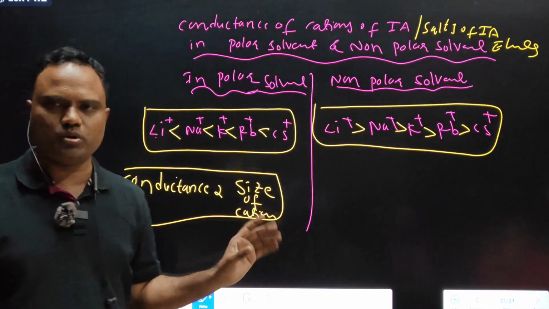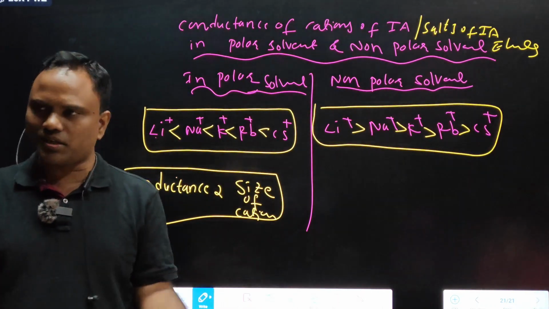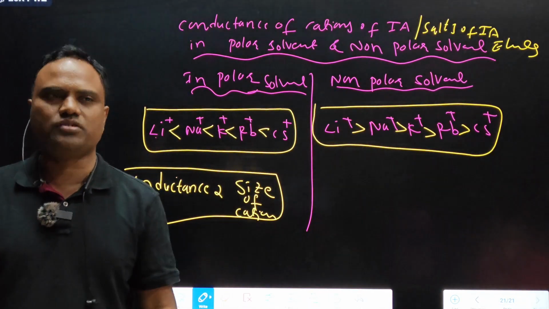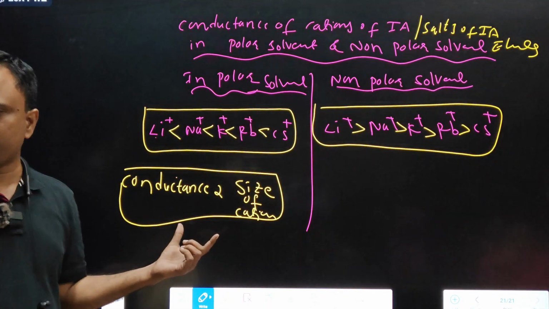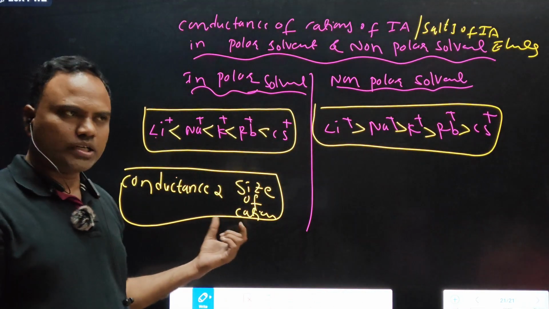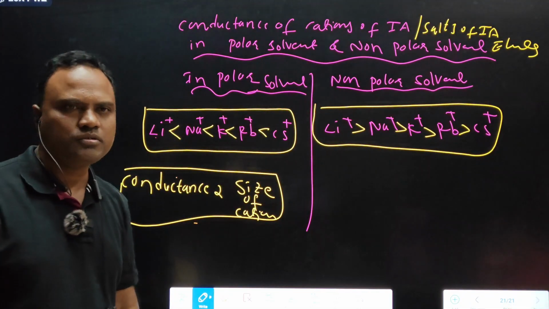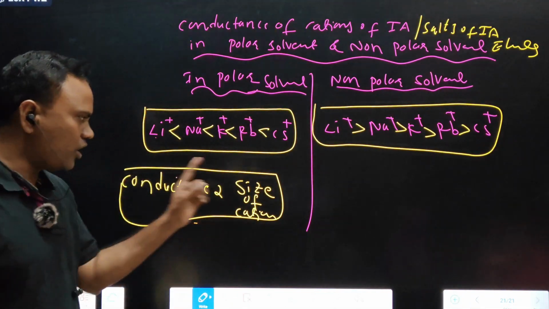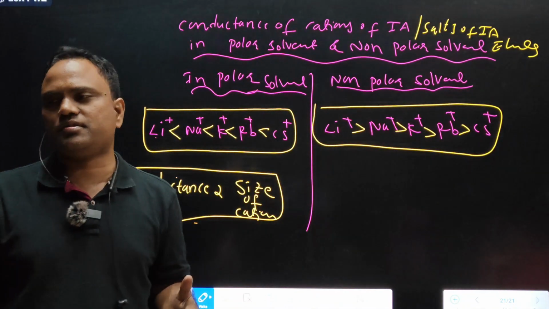In polar, or when you observe the word, arrange the following cations, conductance in their aqueous solutions, aqueous water. Then remember this relation. Conductance is directly proportional to size. Whose size is more?